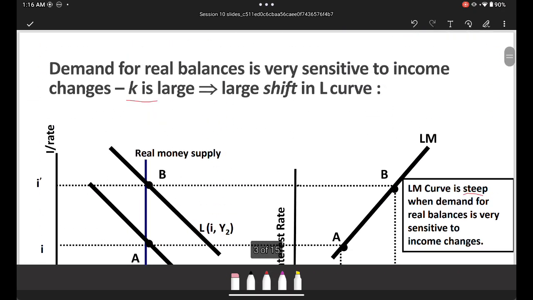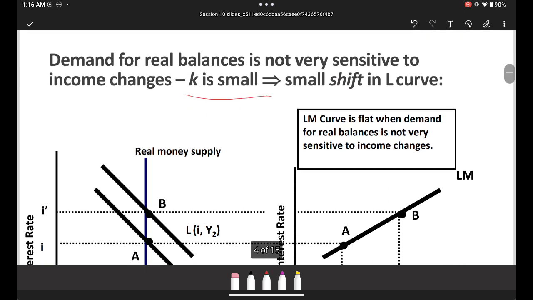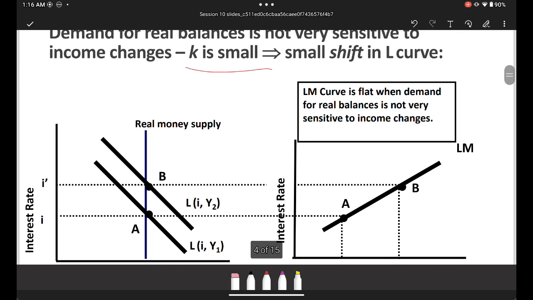So how do you remember this? When you think of K, think of logic. If K is large, it's big, so this is steeper. And obviously when it's small, it's flat.